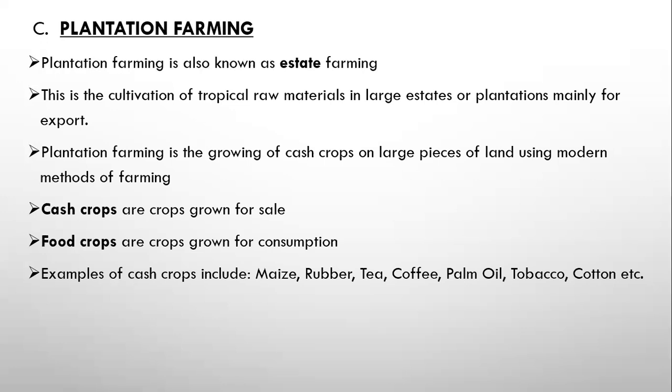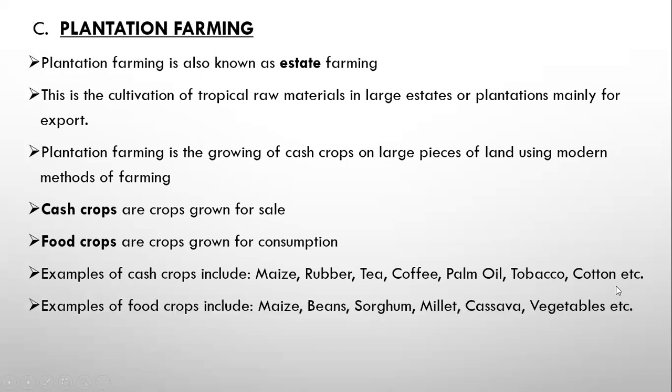So you must be able to know this. Examples of cash crops include maize, rubber, tea, coffee, palm oil, tobacco, cotton, among others. Examples of food crops include maize, beans, sorghum, millet, cassava, vegetables, and others. Now, I want to look at some characteristics of plantation farming.